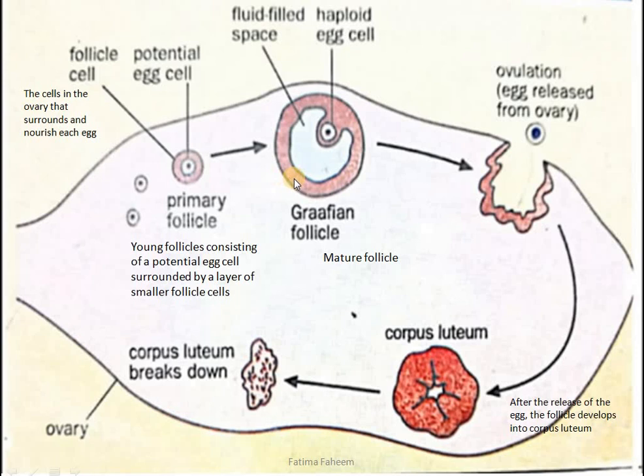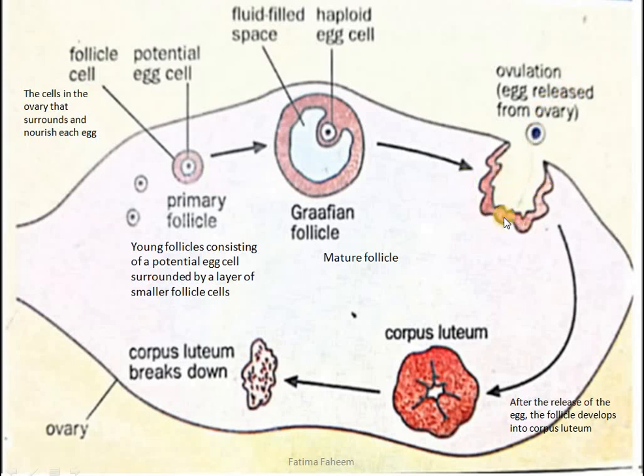If you can see in the next diagram, I have written Graafian follicle. This is the mature follicle with female gamete in it. This is haploid. If you can see in the diagram, I have labeled it. A Graafian follicle is a mature follicle containing the haploid egg cell and a fluid-filled space. This fluid-filled space will stay here while in the next stage, if you can see, the egg is being released. This egg release is called ovulation. Ovulation is the process of egg release from the ovaries.